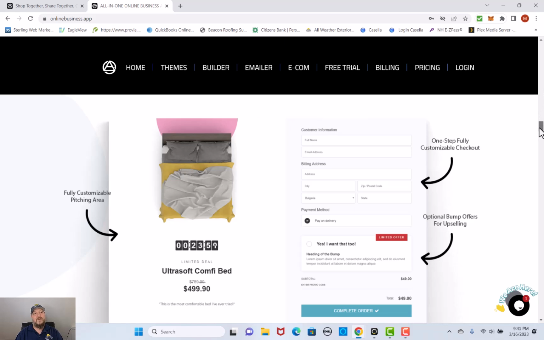So it makes it a very easy user experience, which is one of the most important things about this software, is not only being an easy experience for you to go ahead and build and set this up and manage your company, but also an easy, beautiful experience for your customer, which is going to also increase your sales.